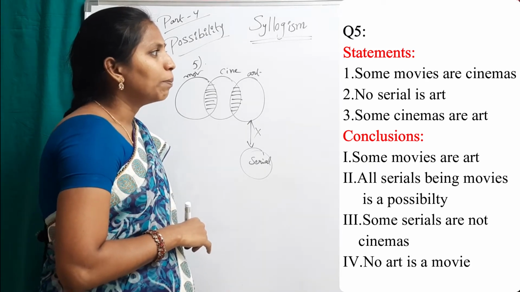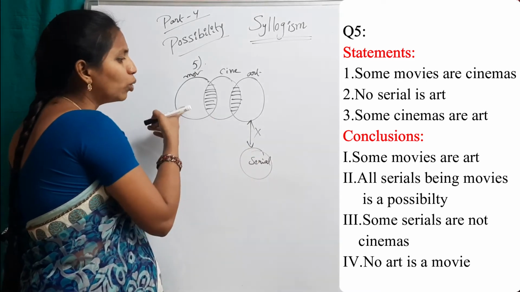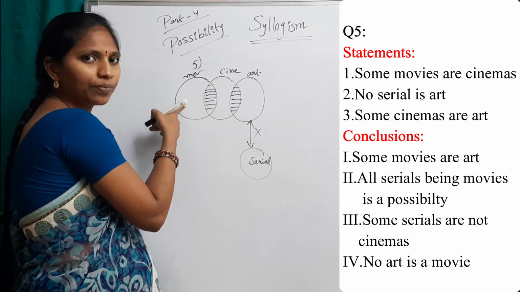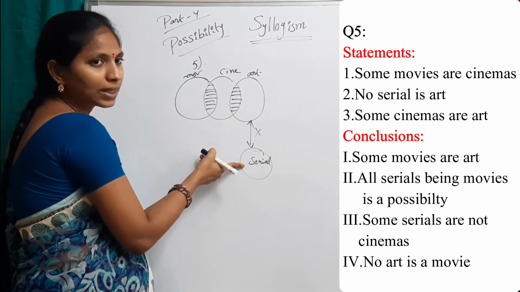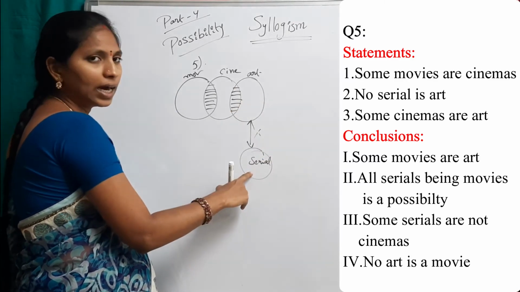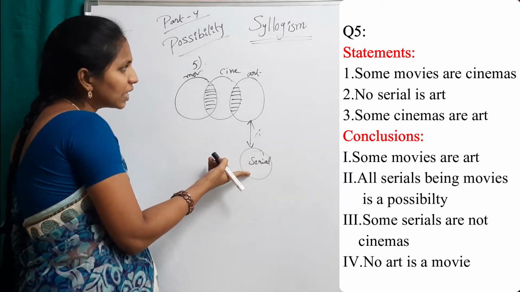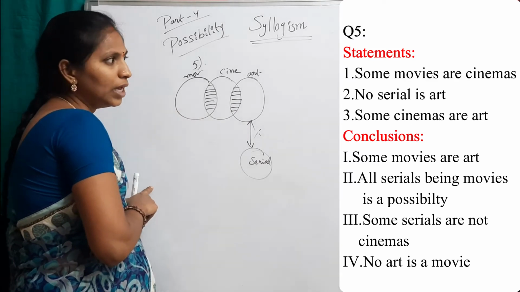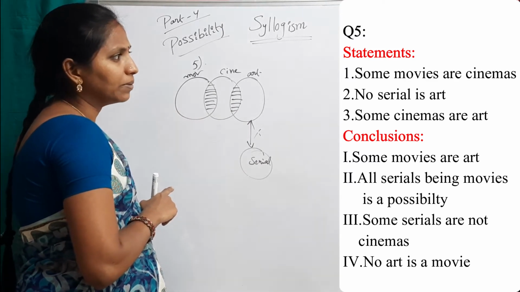Go for the second one. All serials being movies is a possibility. Yes, we can connect this serial to this movie. There is no connection between art and serial. In possibility diagrams, we can connect this serial to this cinema and this serial to this movie. So here, all serials being movies is a possibility.